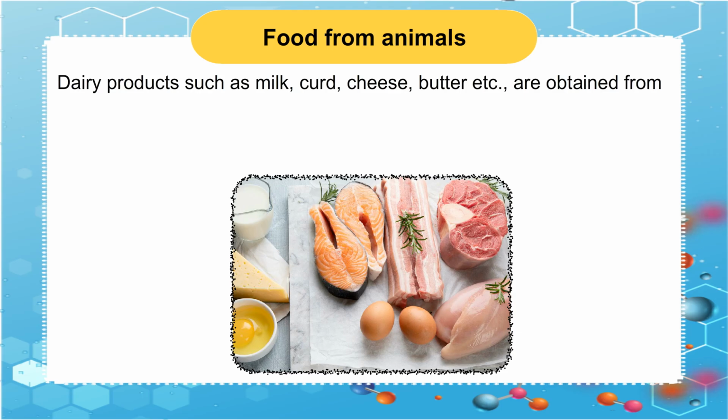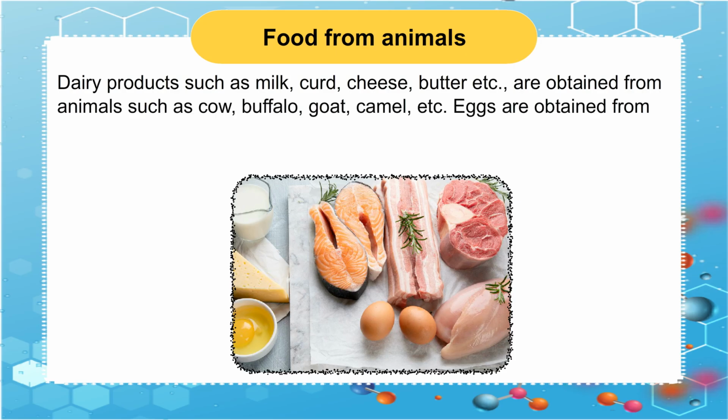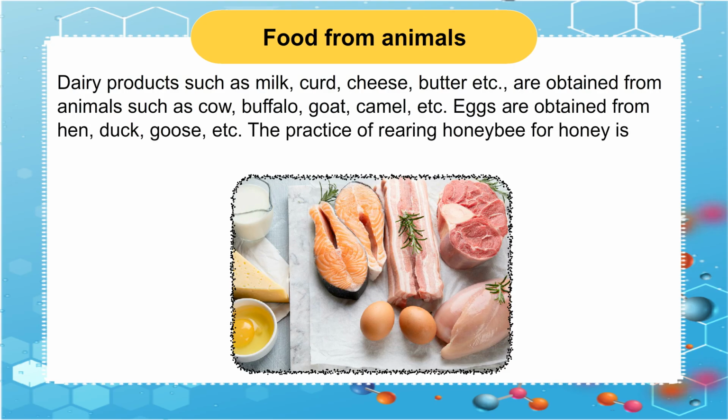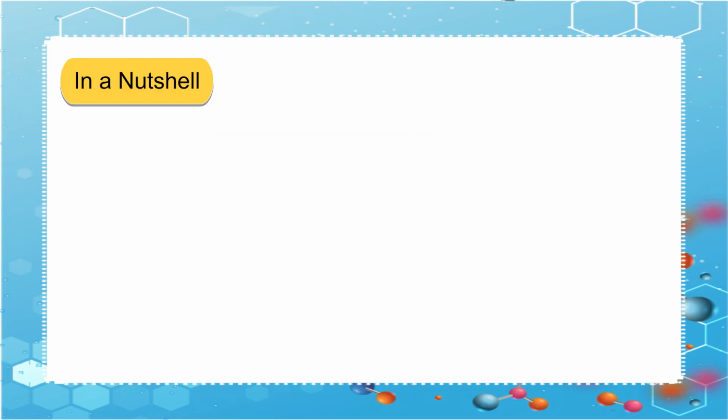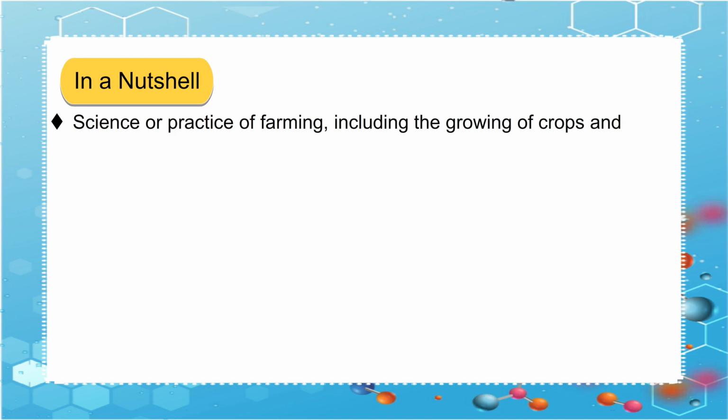Dairy products such as milk, curd, cheese, butter, etc. are obtained from animals such as cow, buffalo, goat, camel, etc. Eggs are obtained from hen, duck, goose, etc. The practice of rearing honeybee for honey is known as apiculture. In a nutshell, science or practice of farming, including the growing of crops and rearing of animals, is called agriculture.